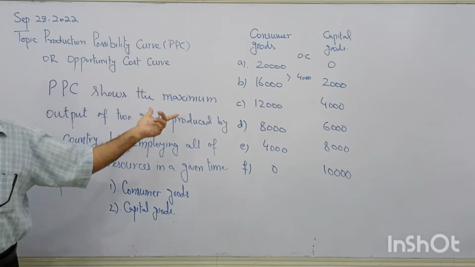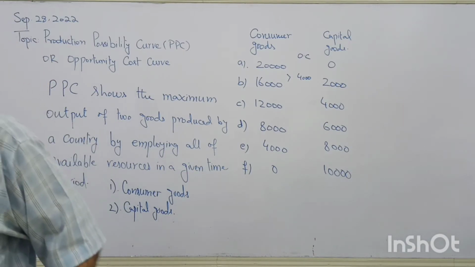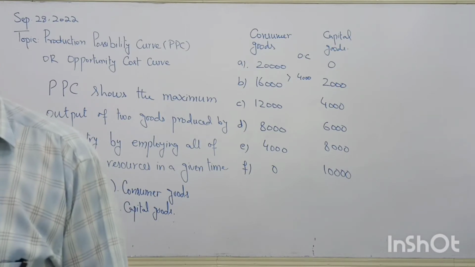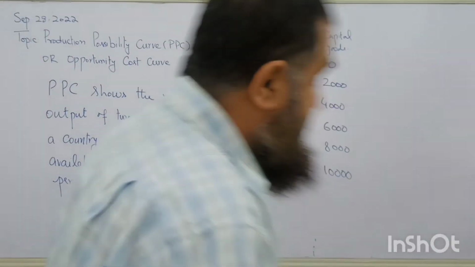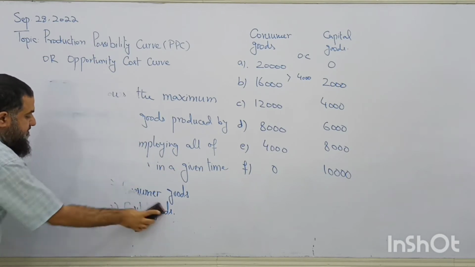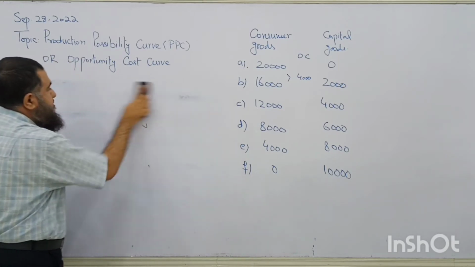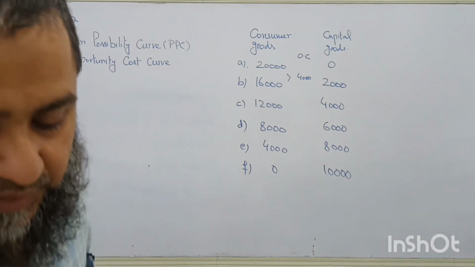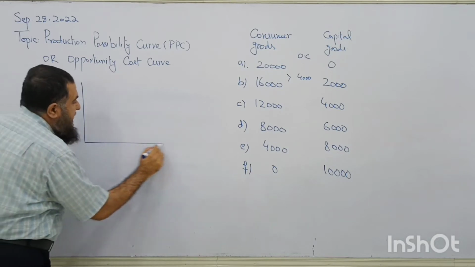The maximum output, or different possibilities of production of the two goods which are produced by a country by employing all of its resources in the present time. Now I am going to plot them in a diagram. Look here. These are the two axes of our diagram.